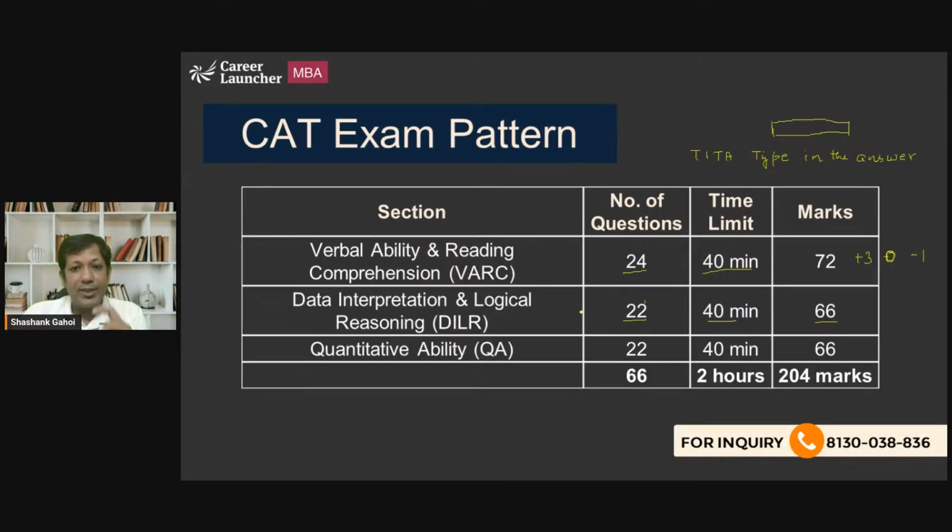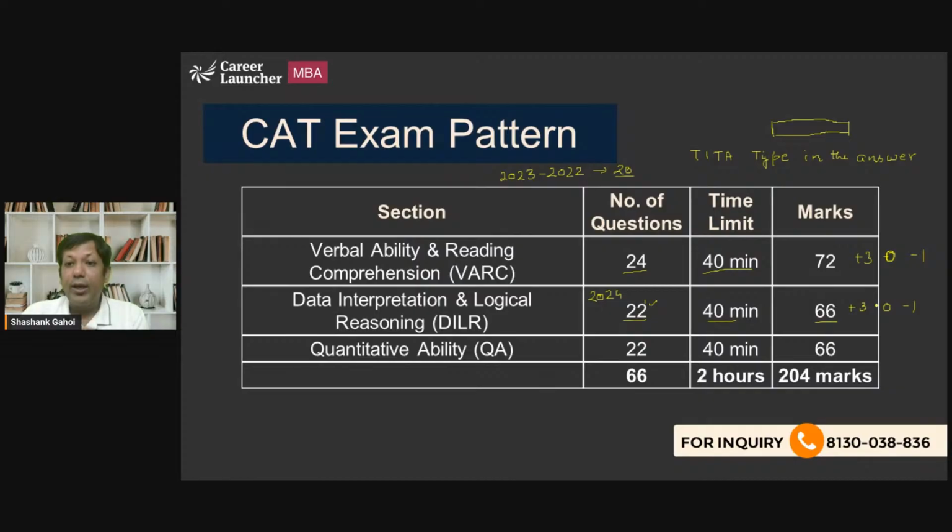This is the pattern of CAT 2024. But if I talk about CAT 2023 or CAT 2022, what was the pattern? In CAT 2023 and CAT 2022, the number of questions in data interpretation was 20. Last year they increased the number of questions from 20 to 22. The time limit is the same, a sectional time limit of 40 minutes. For those 22 questions, total marks awarded are 66. Again, the marking scheme is the same, that is +3, 0, and -1. For every correct answer, you are awarded +3 marks.